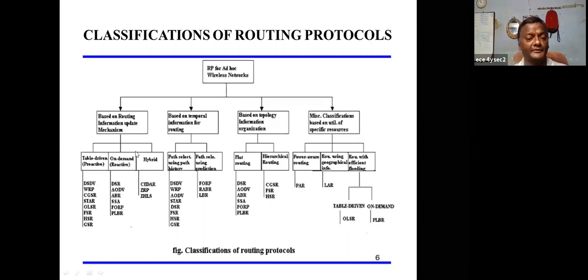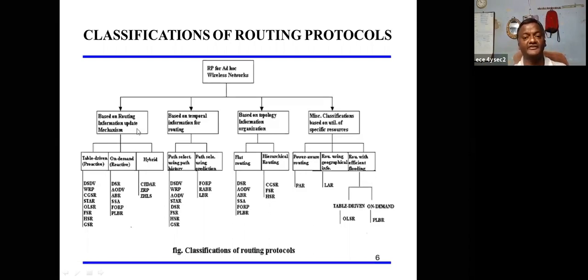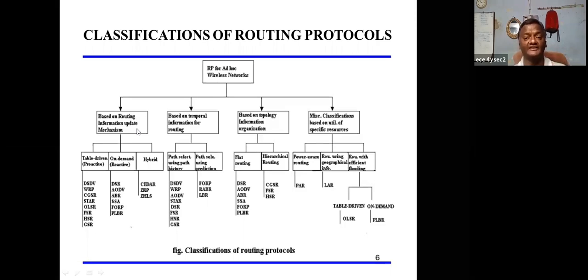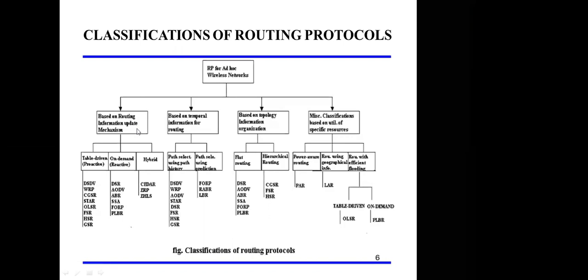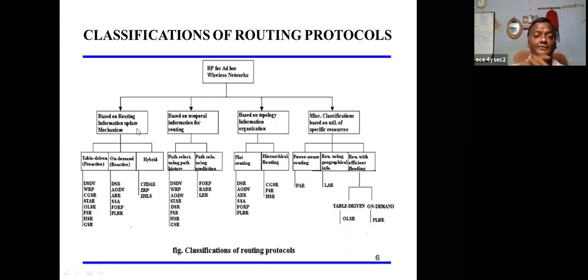Number one, I can briefly explain. Routing information: you already studied this in the last semester in networks. Each and every node should maintain all the available nodes and the cost required to reach the required destination. Everything should be available.